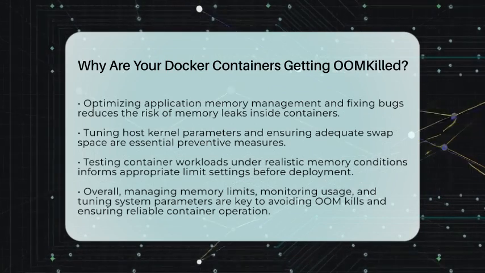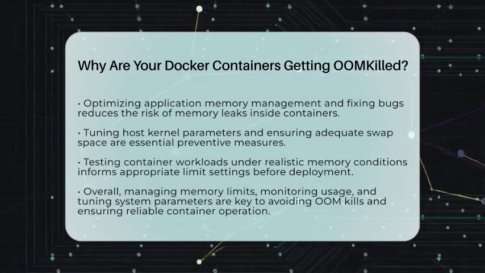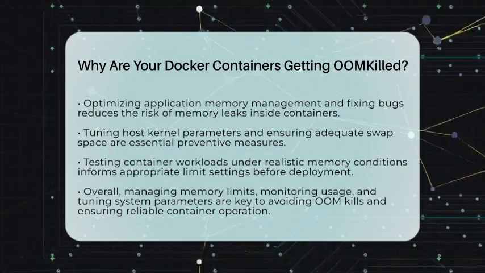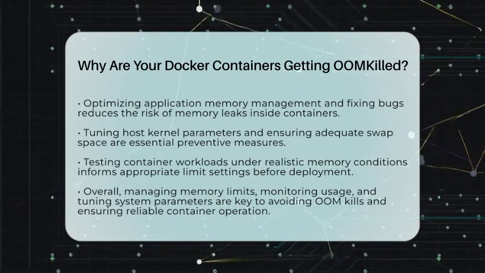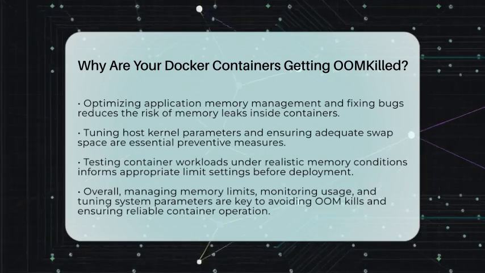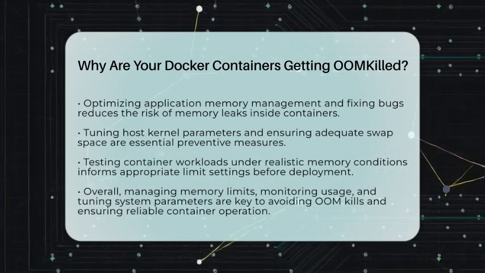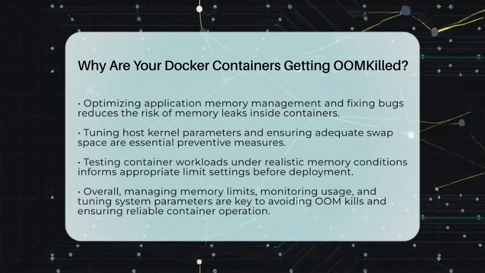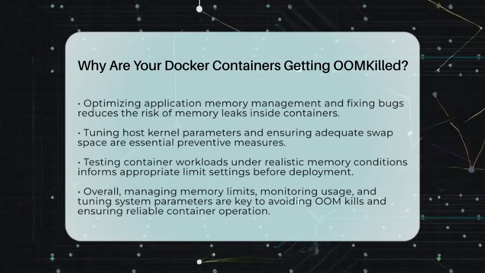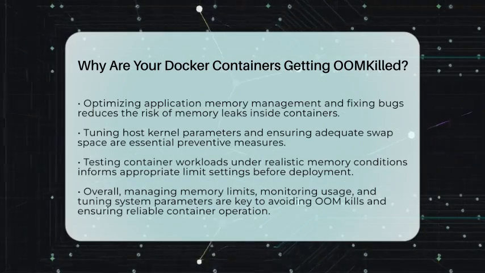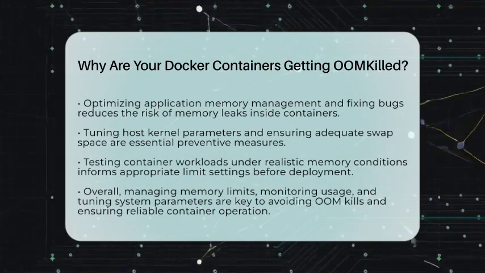In the end, Docker containers get OOM killed because they push beyond available or configured memory. Setting clear limits, monitoring usage, tuning the host system, and managing swap space are all ways to keep your containers running smoothly. These practices help keep your applications stable and your infrastructure reliable.